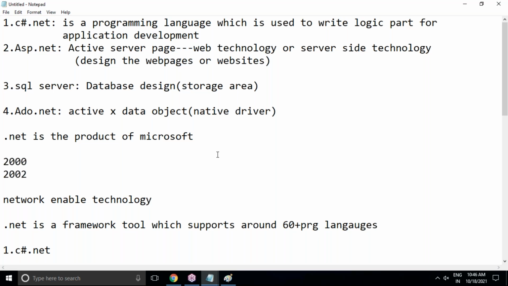Once again, I'm telling you that this course duration is 2.5 months minimum. In these 2.5 months, every week, the first 4 days, Monday to Thursday, are C#.NET sessions, and every Friday and Saturday, weekend SQL Server sessions will continue. After completion of C# and SQL, we'll start ASP.NET at the same time. ASP.NET I will teach you separately.